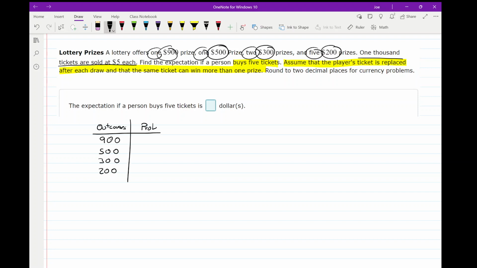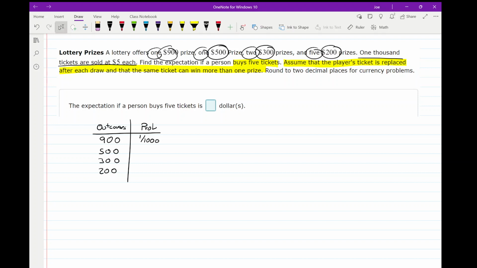Well, the probability of winning $900: there's 1,000 tickets and there's one ticket that wins that. So there's a 1 out of 1,000 probability that you get that ticket, that you win the 900.